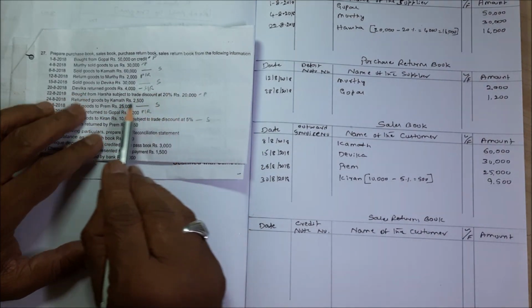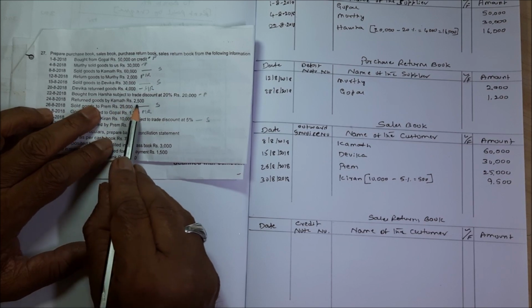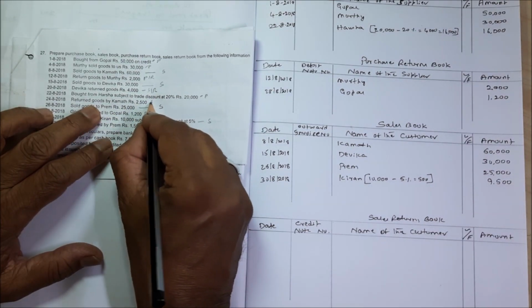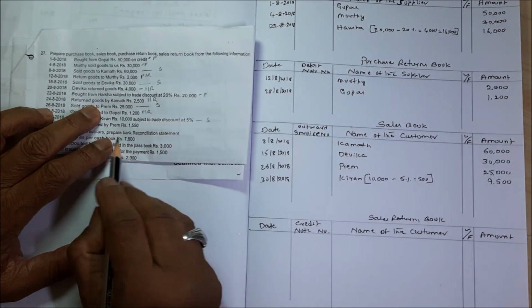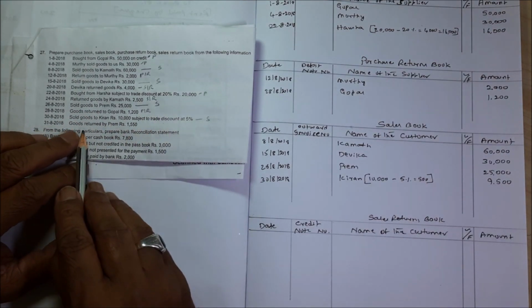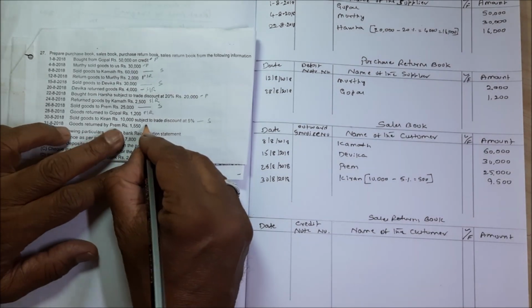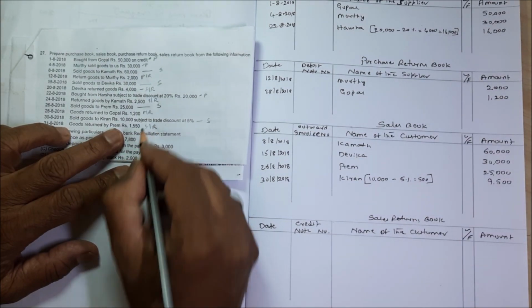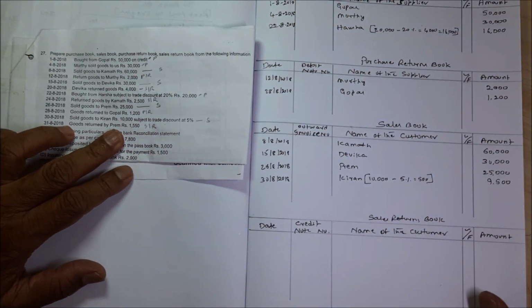Returned goods by Kamath is also sales returns. Goods returned by Prem is also sales returns. So how many sales returns are there? Total sales returns are 3.